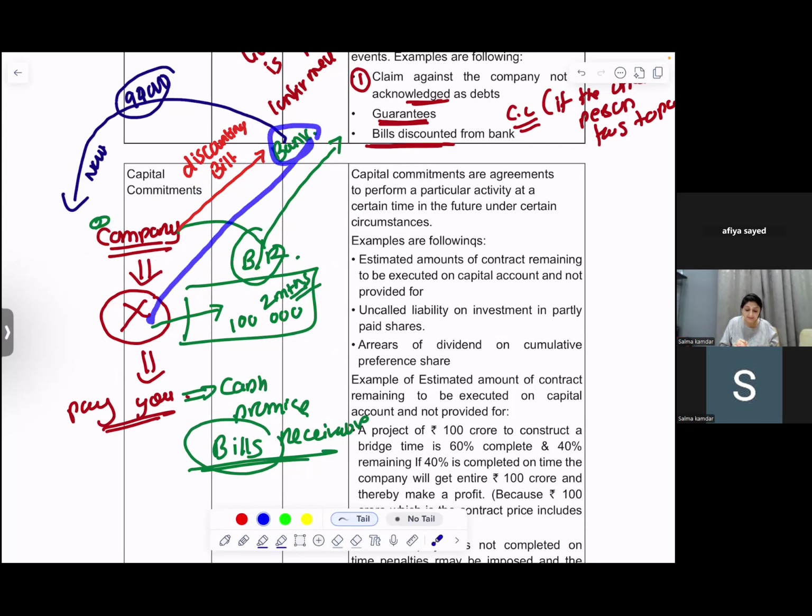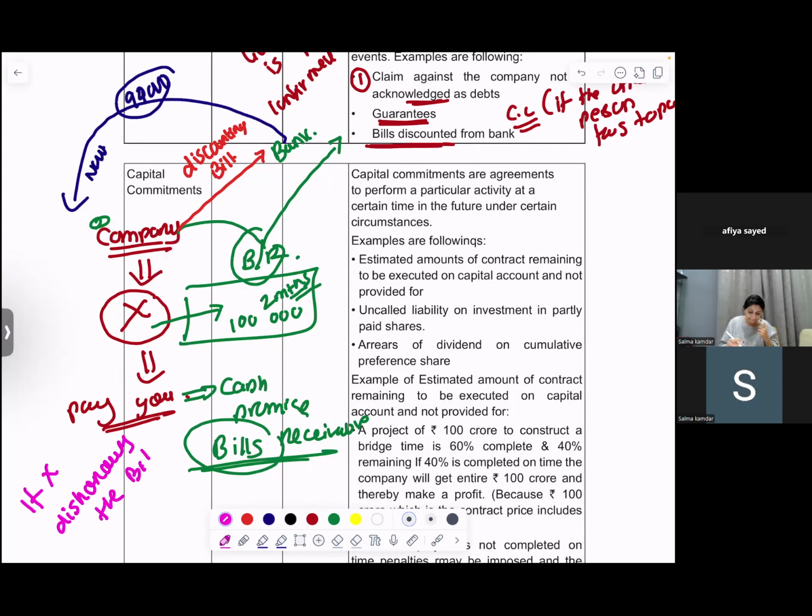The bank. Now, if X pays the bill, I'm saying X is honoring the bill, so X pays the bill to the bank, then no problem. But if X dishonors the bill, then what will happen?